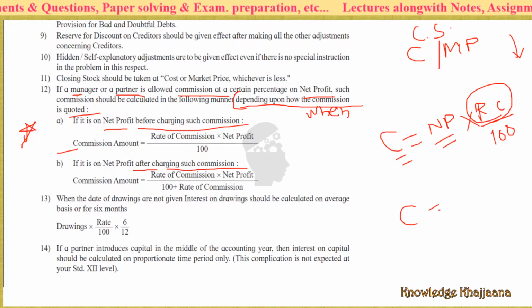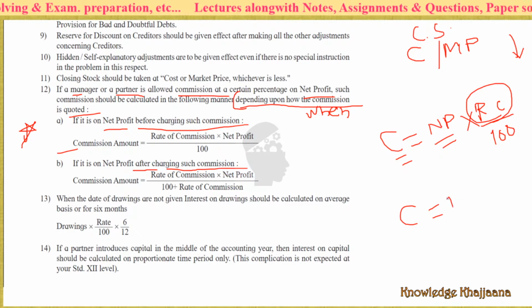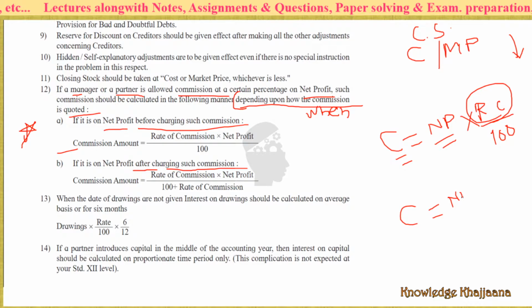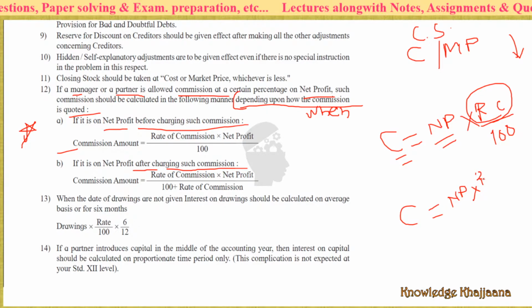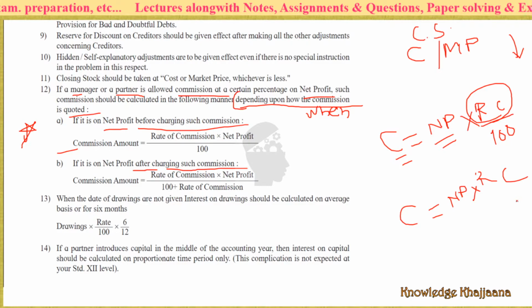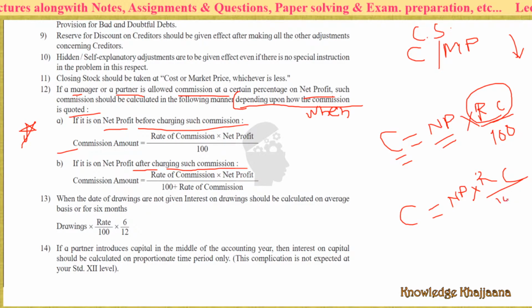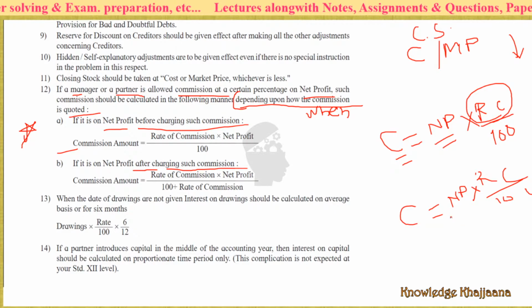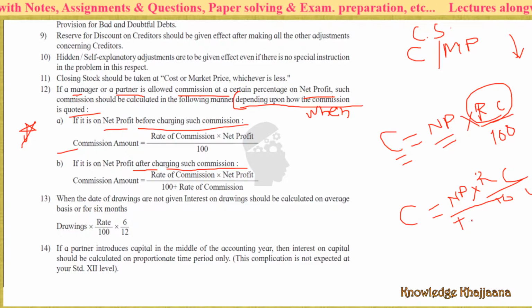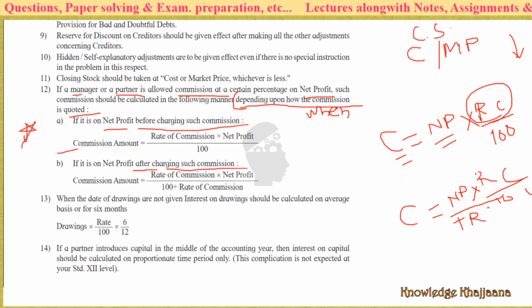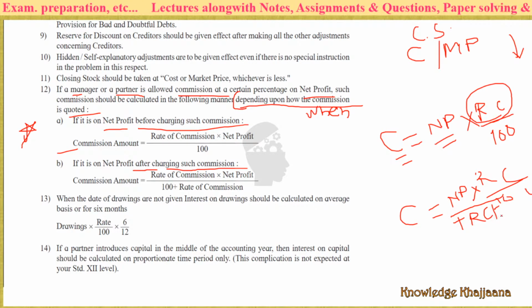Commission is equal to net profit into rate of commission, upon rate of commission plus 100.